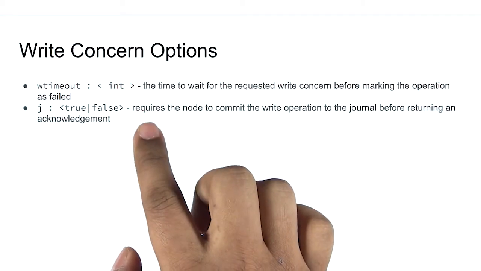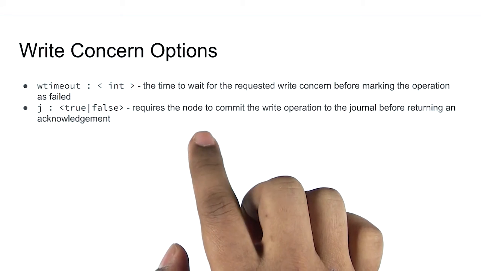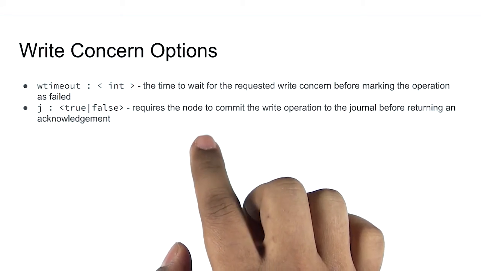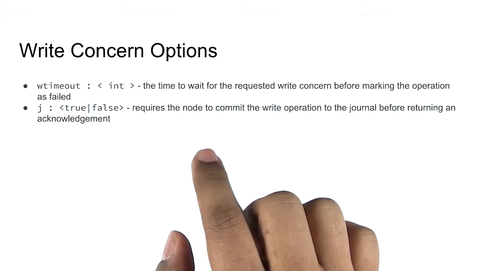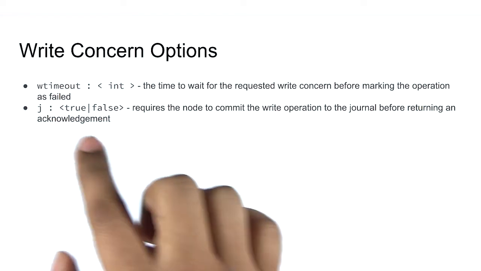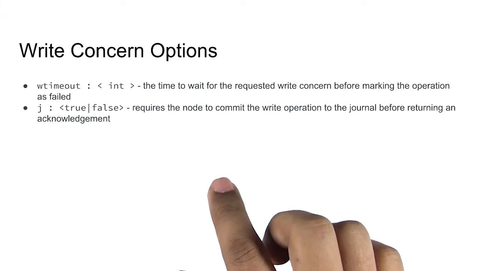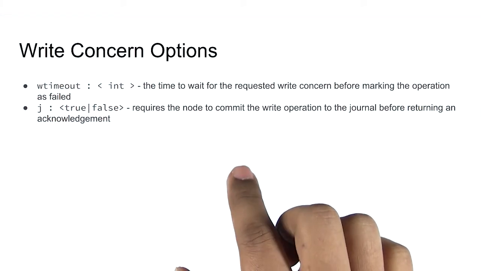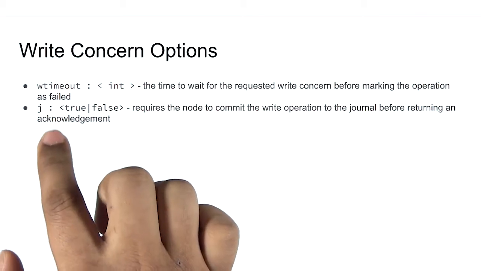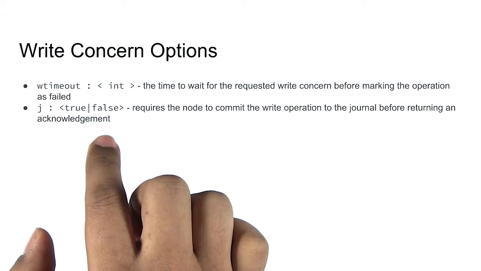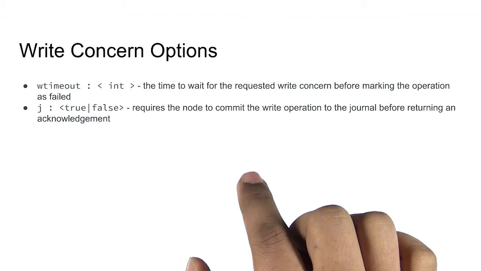The second is J, or journal. This option requires that each replica set member receive the write and commit to the journal file for the write to be considered acknowledged. Starting with MongoDB 3.2.6, a write concern of majority actually implies J equals true. The advantage of setting J equals true for any given write concern is that you have a stronger guarantee that not only were the writes received, they've been written to an on-disk journal. If you set J to false, or if journaling is disabled on the mongod, the node only needs to store the data in memory before reporting success.